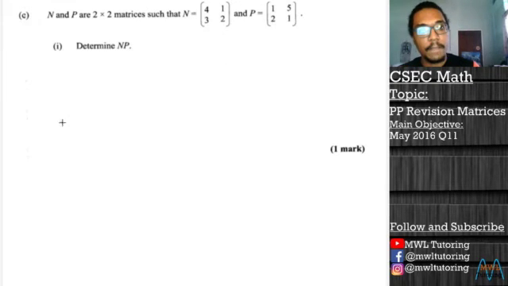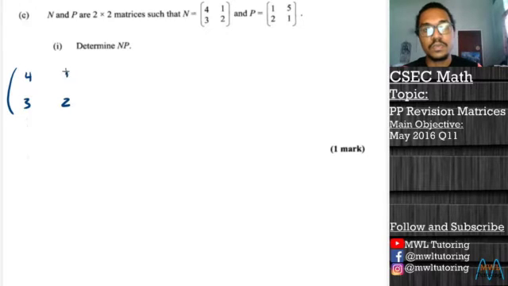The first thing we want to do is set up our matrices, how they're going to be multiplied. We're multiplying N by P. So let's write matrix N, which is 4, 1, 3, 2, and let's write matrix P, 1, 5, 2, 1.